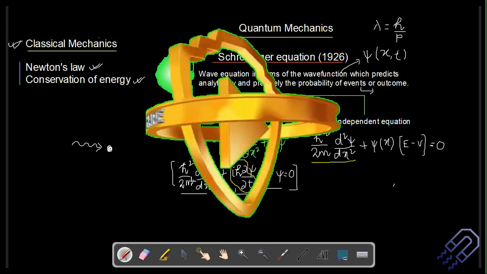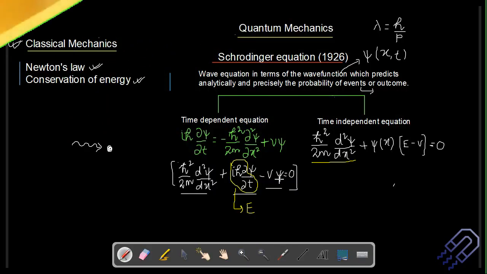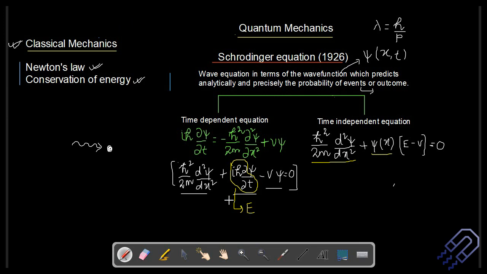You can see this and this term are the same. We have psi here, we have psi here, so we can take it out, and which is only a function of position. In this term's place, we are going to write E, and in this it should be V. So this is E minus V. That's a good trick to remember both the equations at the same time.